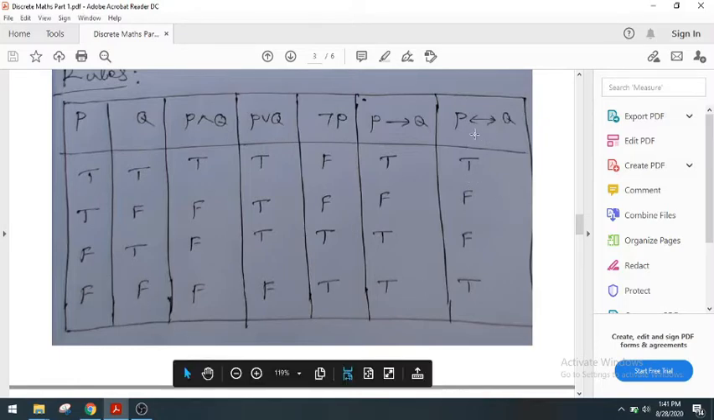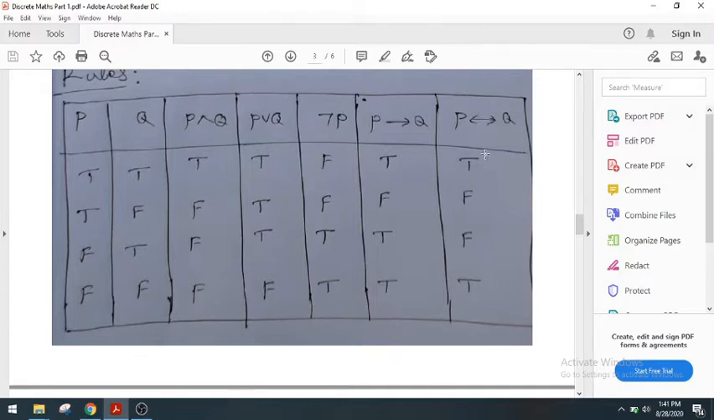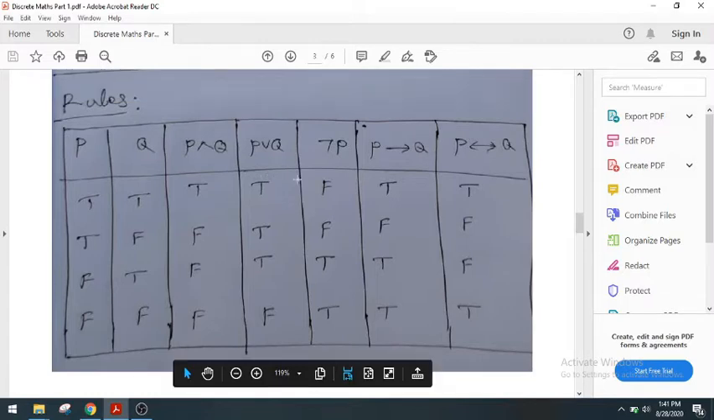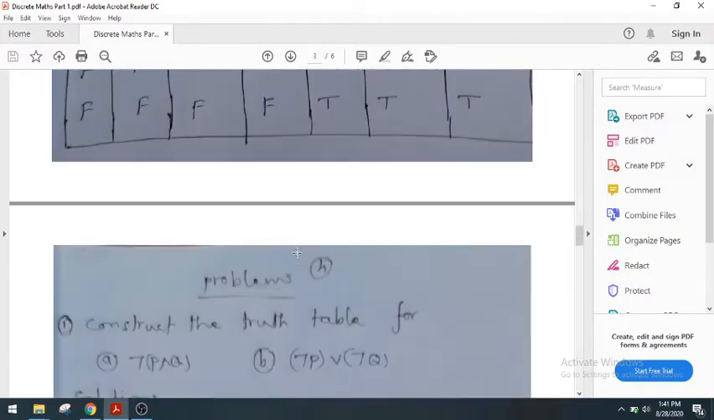Now biconditional: if both of them are the same, then T, otherwise F. Look at the first row: both of them are the same, therefore we have T. In the last row, both of them are the same, therefore we have T. So the remaining are all F. So these are the basic rules for connectives.